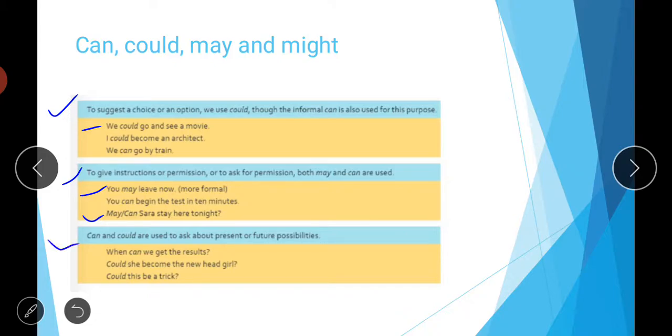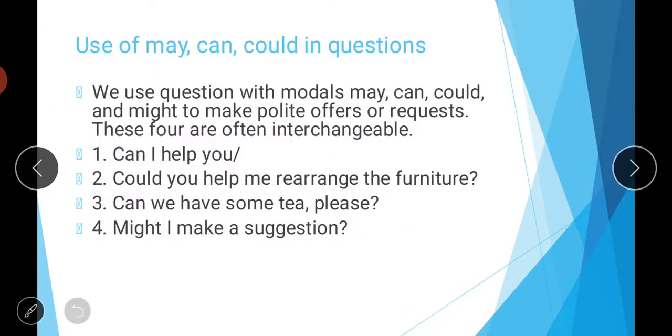Then can and could are used to ask about present or future possibilities. For example, when can we get the results, could she become the new head girl, could this be a trick. So like this, to ask about the present or the future possibilities, we can use these words can and could. So I hope it's clear to all of you.